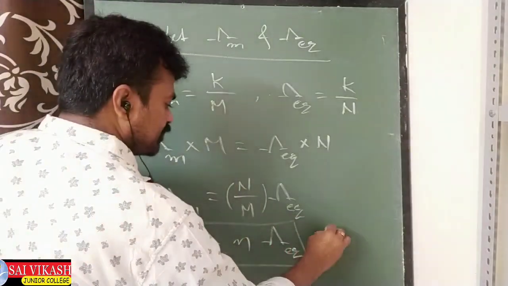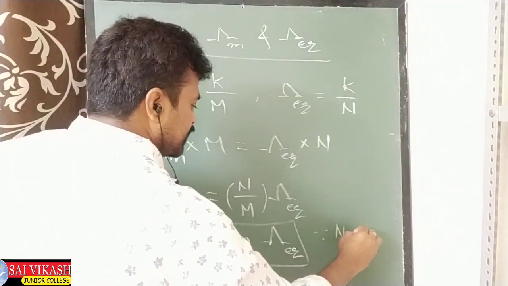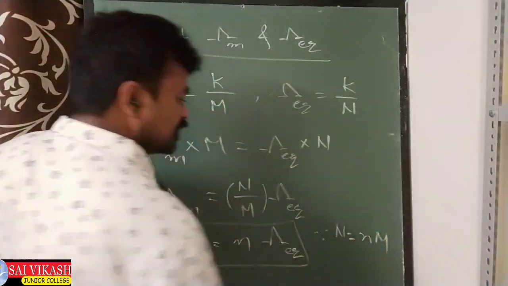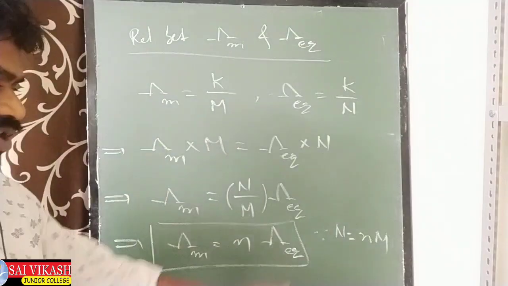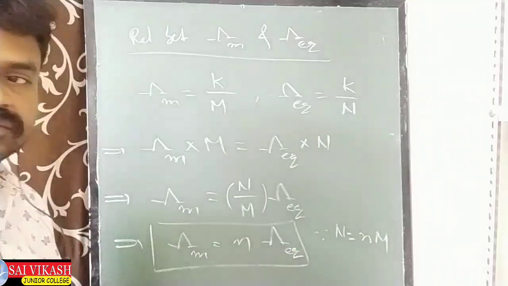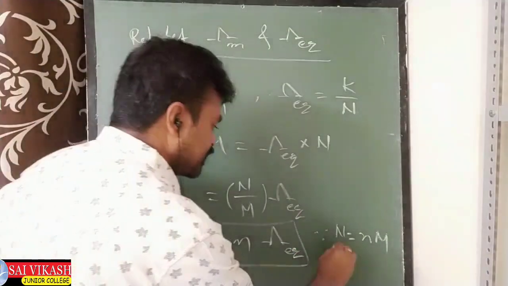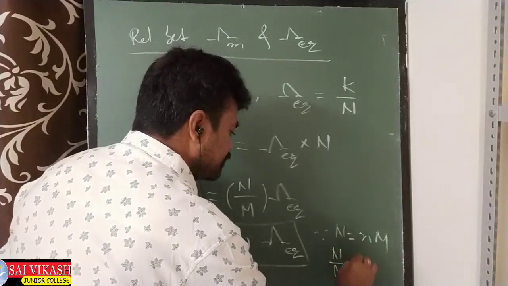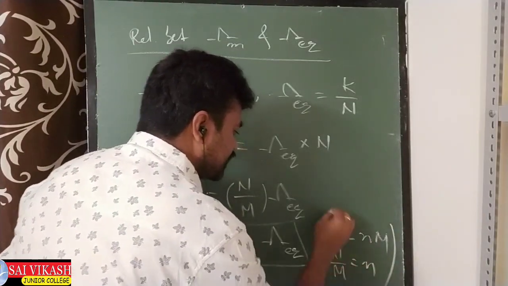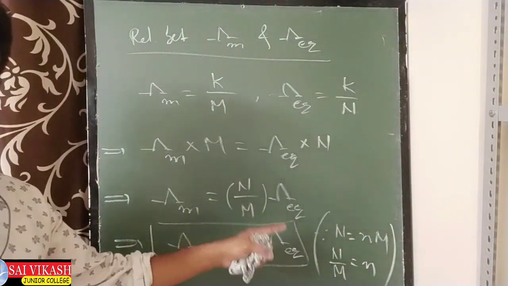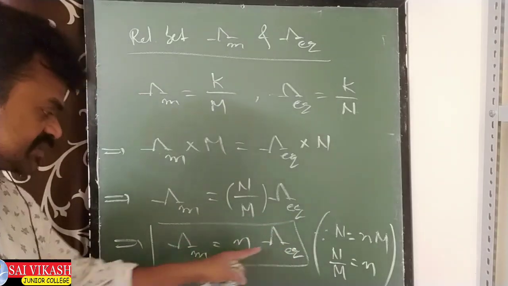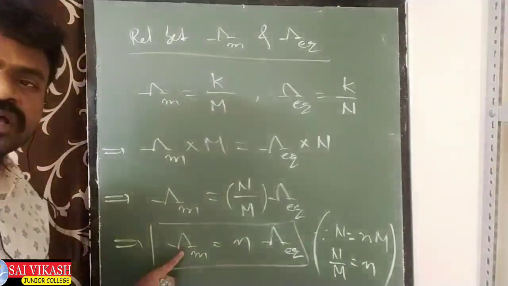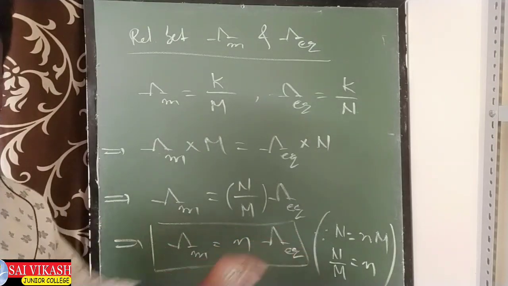Since we know normality equals N factor times molarity, N by M means we can write N factor. This is the relation between molar conductivity and equivalent conductivity.